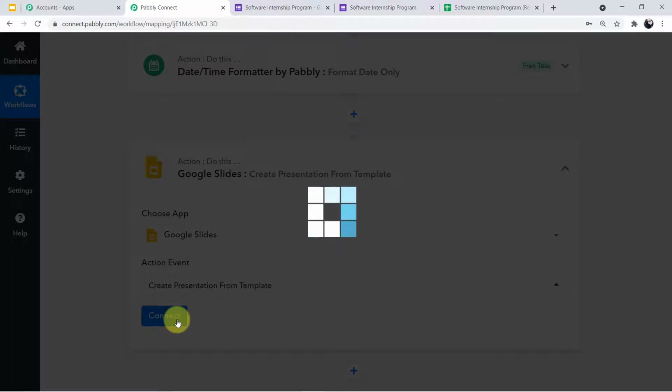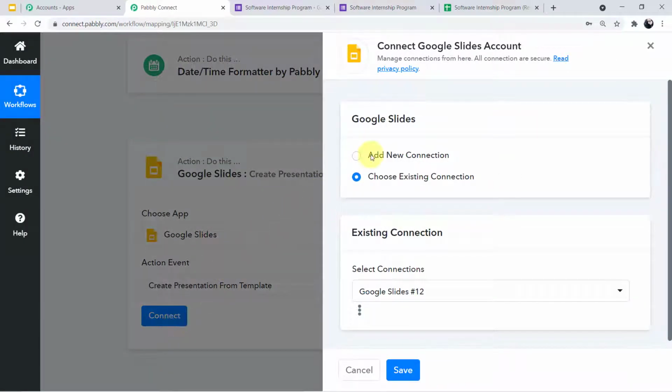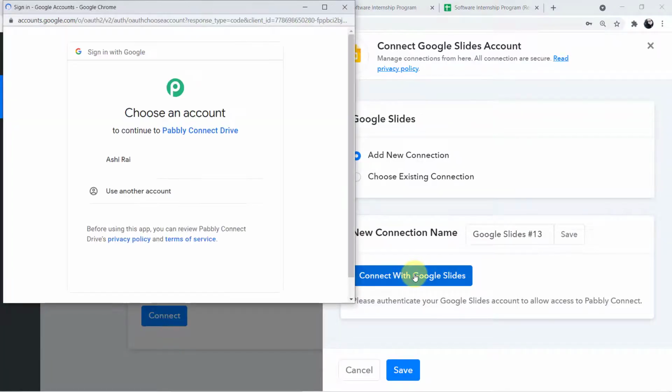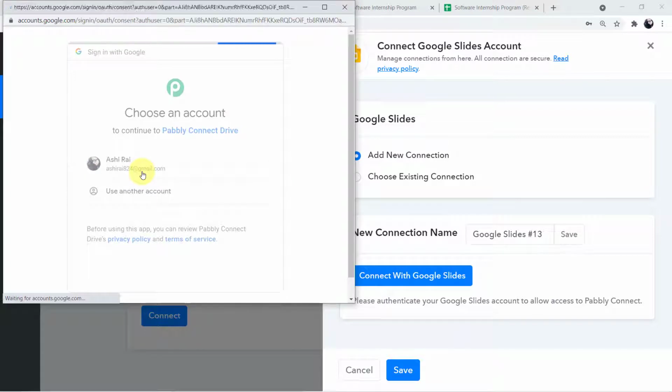Okay, now we'll click on connect. Okay guys, a new mini window has emerged in front of you, which is asking us for two options: add new connection and choose existing connection. So I'll click on add new connection, and now I'll click on connect with Google Slides. Now I'll enter with this particular account.